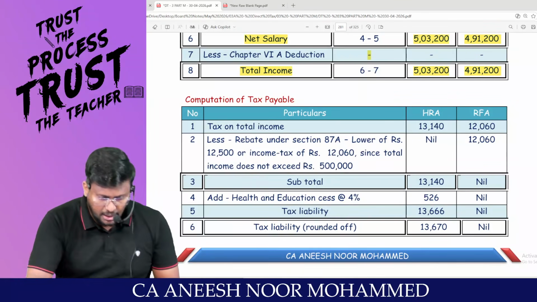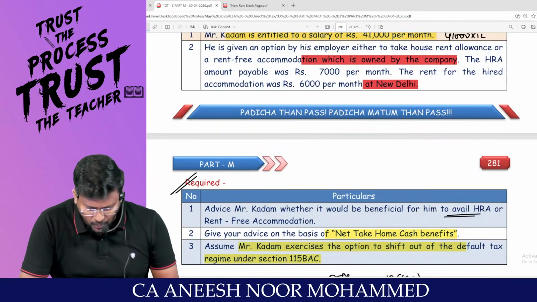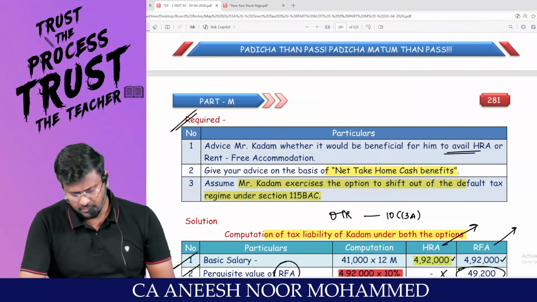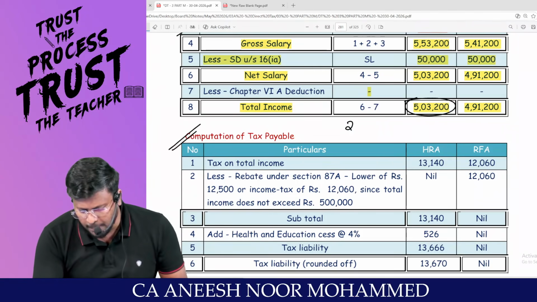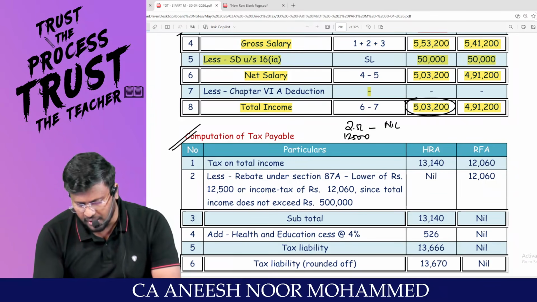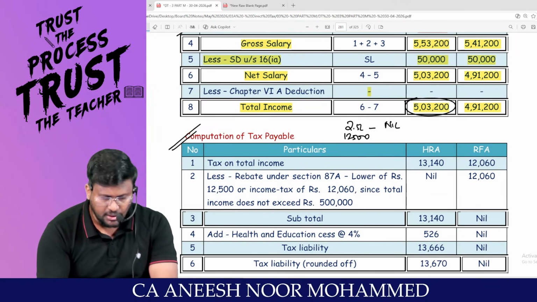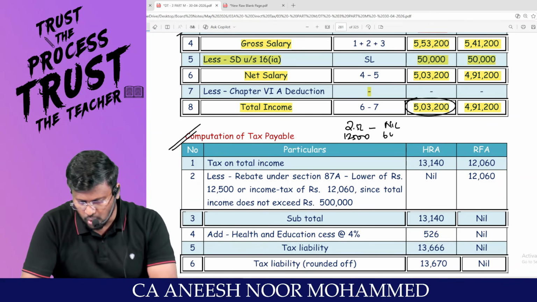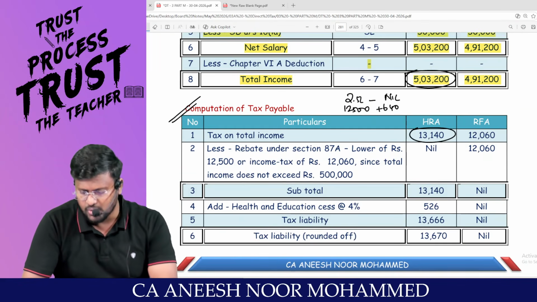Now I am going to calculate the tax for this 5,03,200. What is the age of this person? Nothing has been given in the question. Below 60 we can assume, under the optional tax regime. You all know that up to 2.5 lakh rupees is nil. 2.5 lakhs to 5 lakh, 12,500. More than 5 lakh, 3,200. For that 3,200, 20% is the tax payable, which comes to 640. So 12,500 plus 640 comes to 13,140.